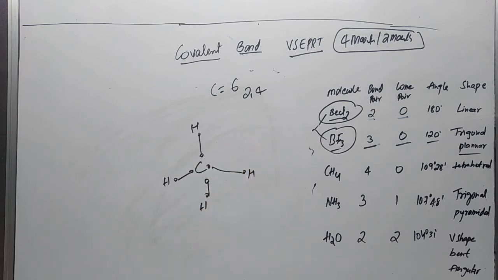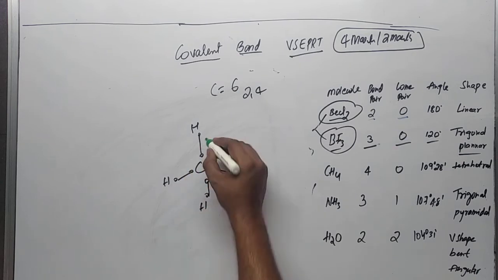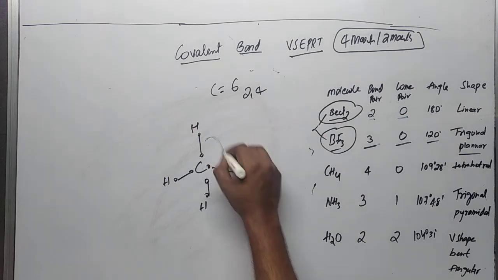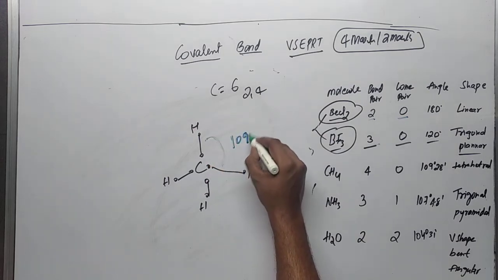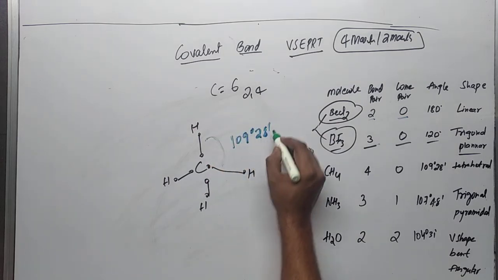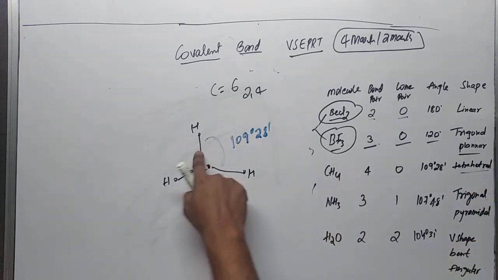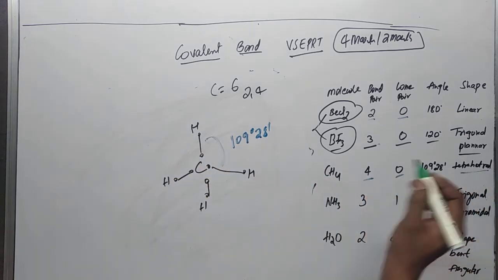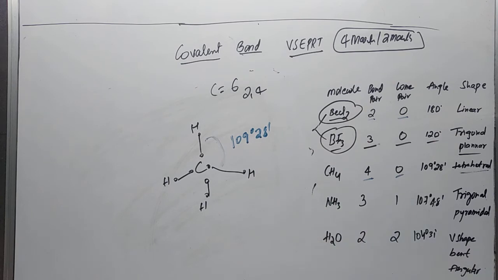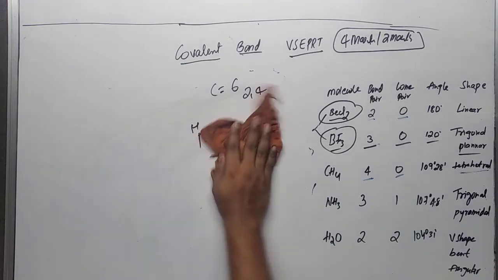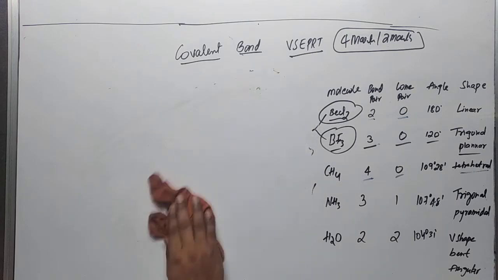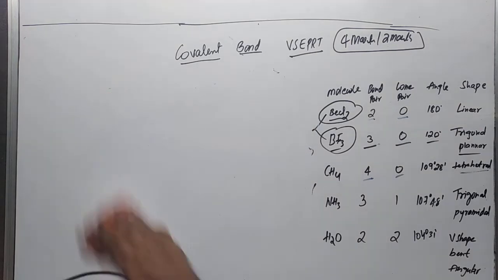As we know, this is the 3D structure, and you have already learned carbon and its compounds. The angle between them is around 109 degrees 28 minutes, and this 3D structure is known as tetrahedral, and there we have only bond pairs, 4 bond pairs, 0 lone pair. There is no lone pair, and there are 4 bond pairs between carbon and hydrogen.